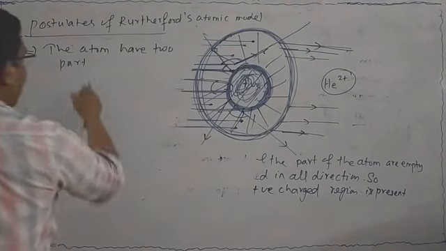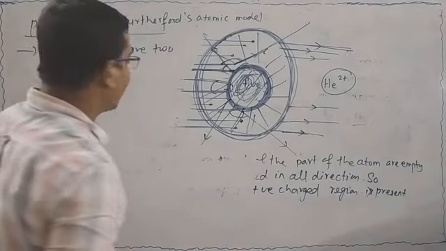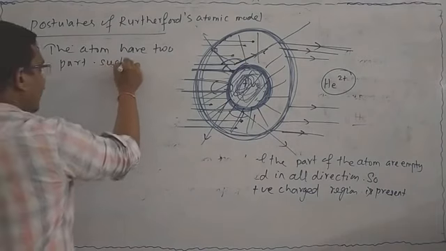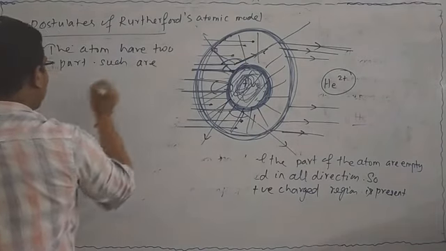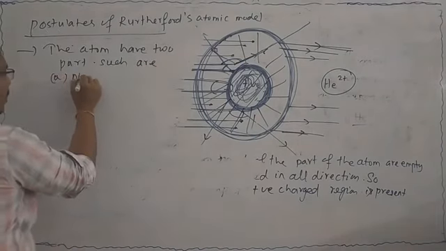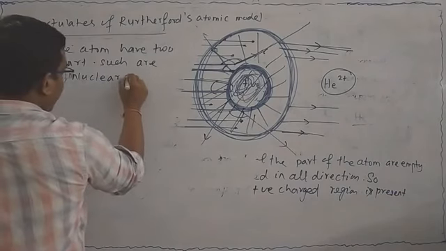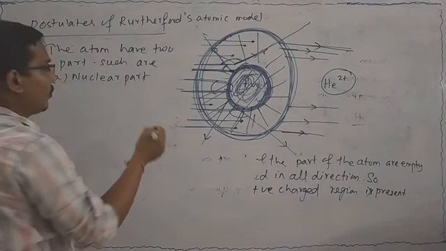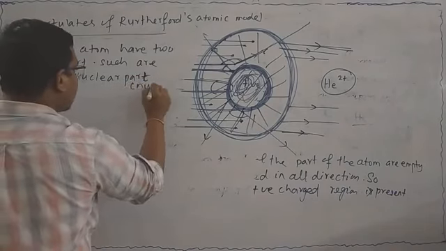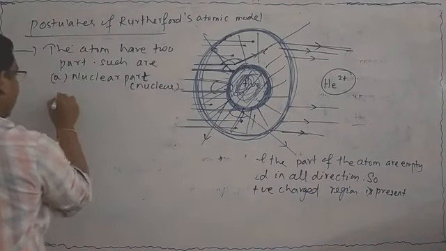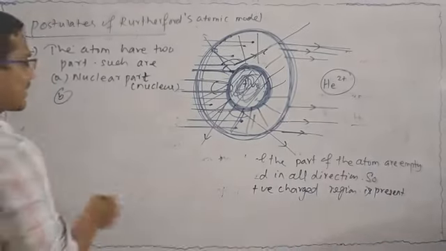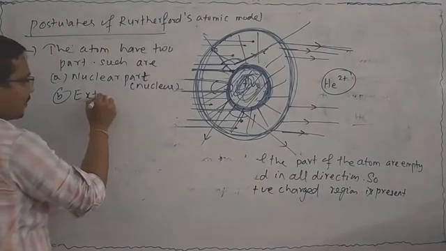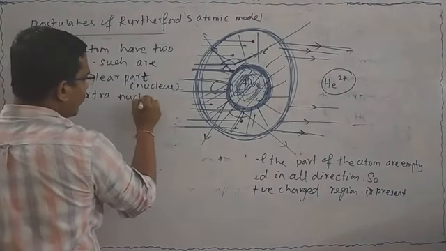That means the atom has two parts. One is the nuclear part, also called the nucleus, and the second is the extra nuclear part.